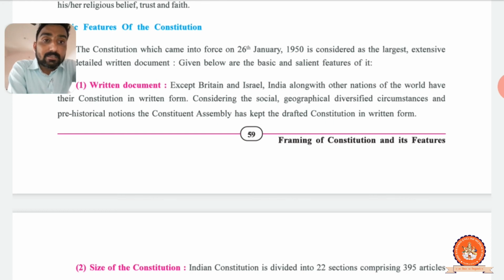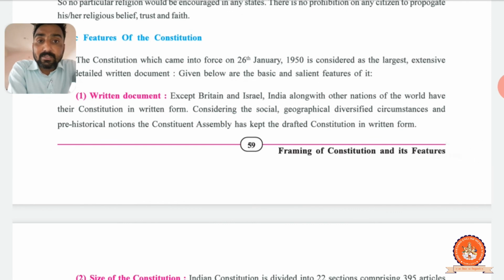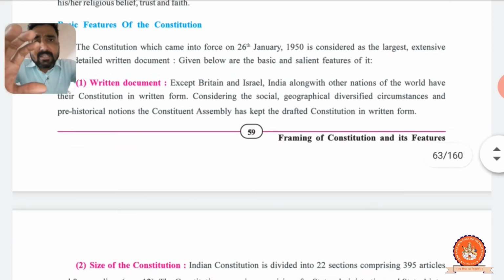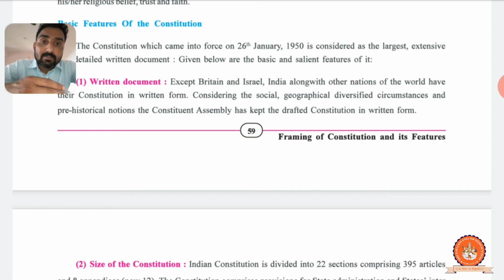Next, considering the social and geographical diversity, circumstances and pre-historical conditions of the nation, the Constituent Assembly kept the drafted Constitution in written form. See, in our Constituent Assembly, they already thought about every point: socially, geographically, about our diversities. We are different peoples in language, culture, habitats, customs, rules, regulations, many things.